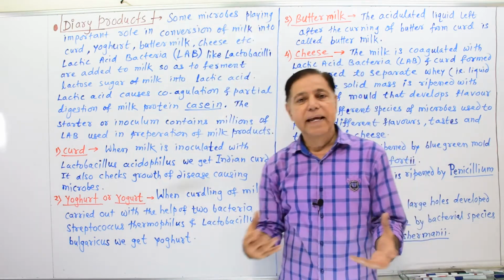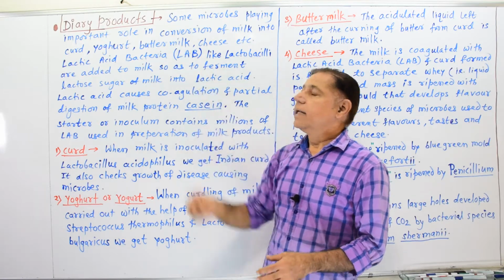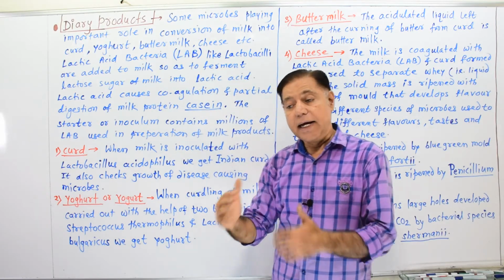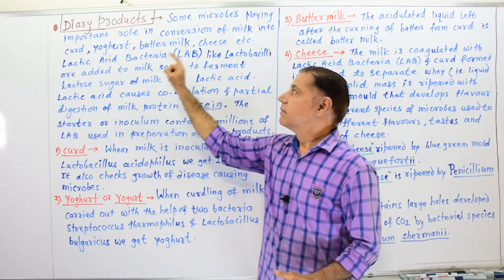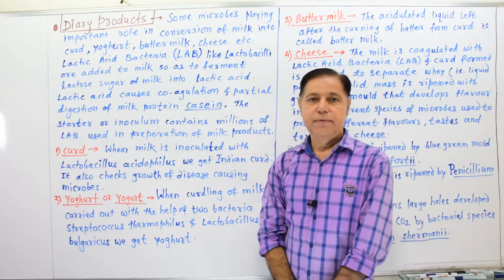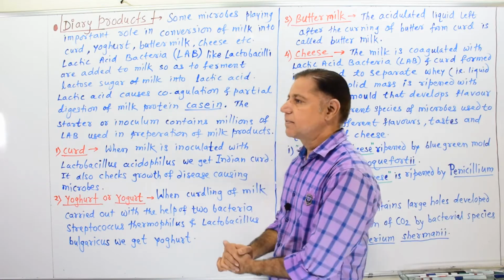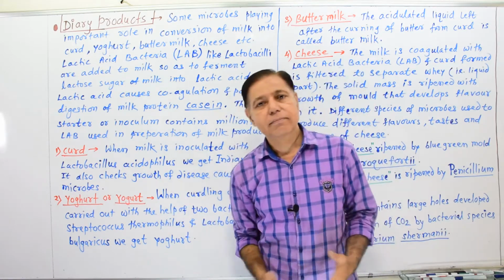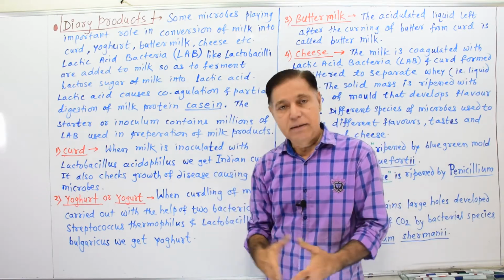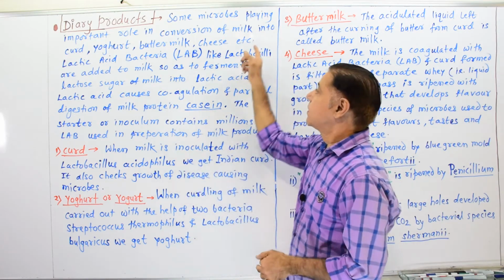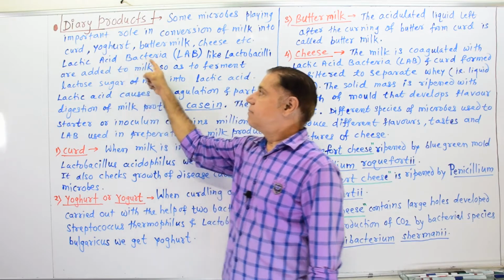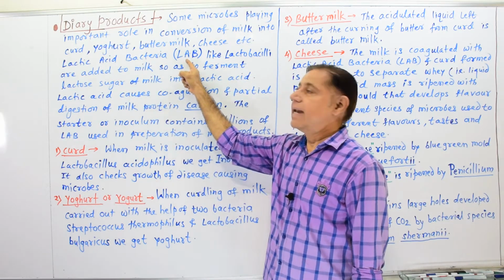Some microbes play an important role in conversion of milk into curd, yogurt, buttermilk and cheese. In this way, these are the different products we can obtain from milk by using various microbes. Lactic acid bacteria, that is called LAB,